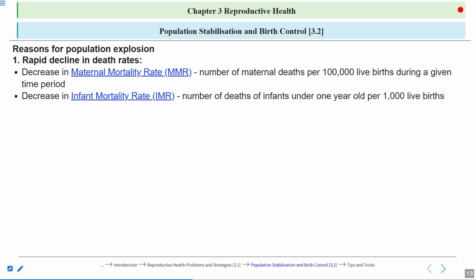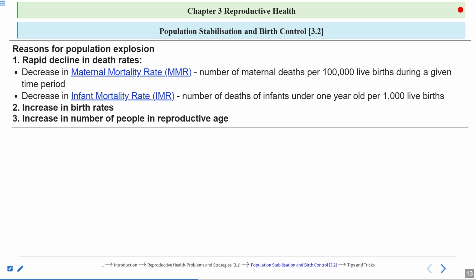So our lifestyle has improved. There are better healthcare facilities. The infrastructure is good. The medical facilities are quite good now. So that's why there is a reduction in the death rate. So this is one of the reasons for the population expansion. Fewer people are dying. And there is an increase in the birth rate also. So again, medical facilities are better. The fetus or the newborn is quite healthy, and there is less infant mortality also.